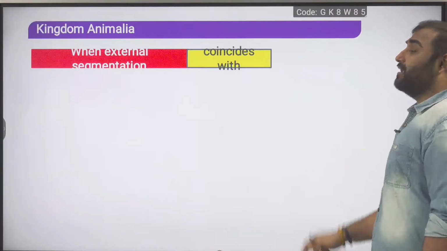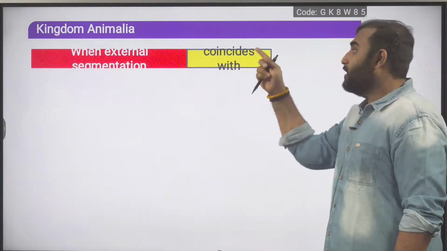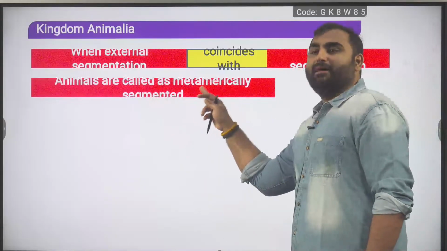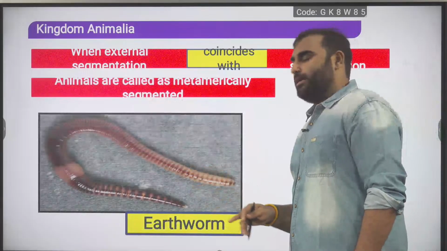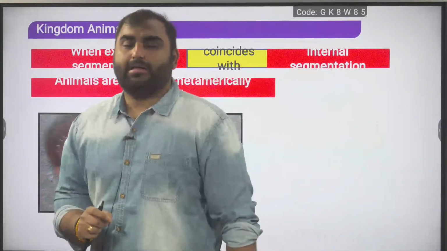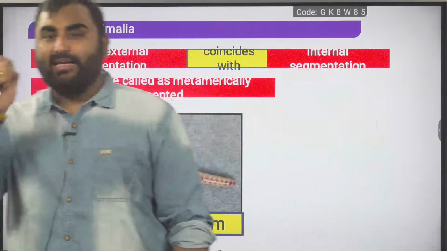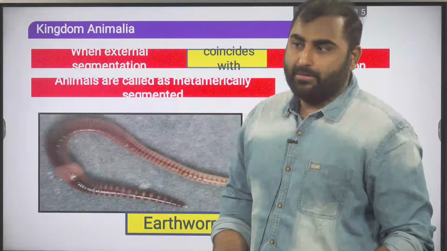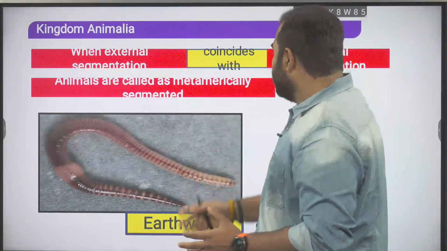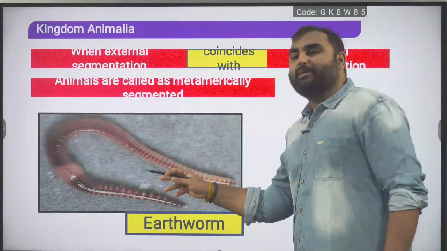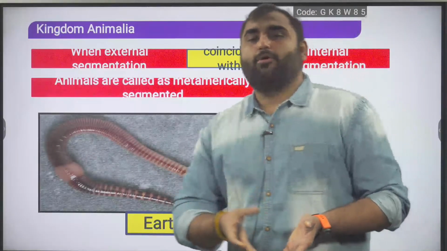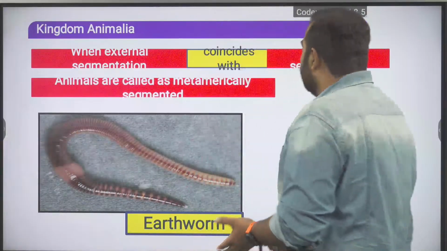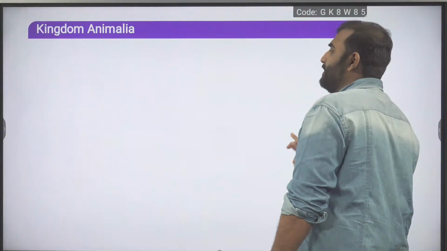This is a very important point: when the external segmentation coincides with the internal segmentation, then we call the animal metamerically segmented. The best example of metamerically segmented organisms is the phylum Annelida, and most organisms of phylum Annelida are metamerically segmented. The best example shown here is your earthworm. Right now you can see external segments, but when we dissect and look inside, the body is internally segmented also. Are we clear? So Annelida definitely shows metameric segmentation.